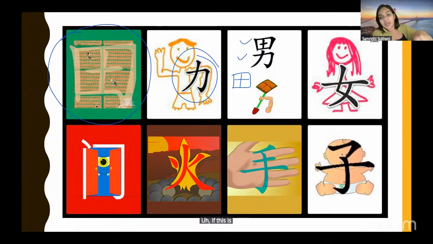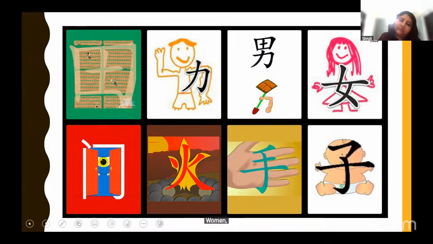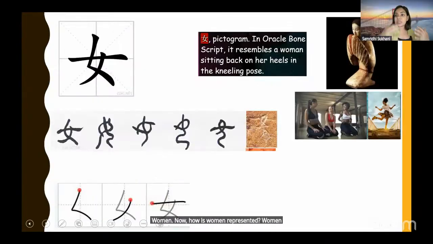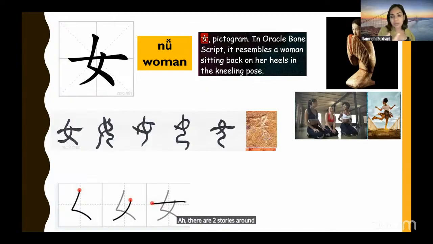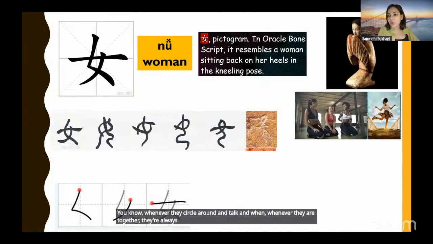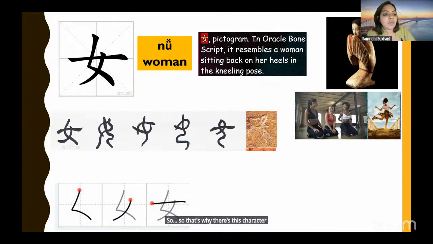If this is the character for a man, which is the next character? Woman. Now, how is woman represented? Woman is represented kneeling down, in a kneeling pose. There are 2 stories around it. One story is that a queen has to always kneel down in front of the king. Another story is that whenever women circle around and talk, they're always in a kneeling down position and talking. So that's why there's this character of woman kneeling down.